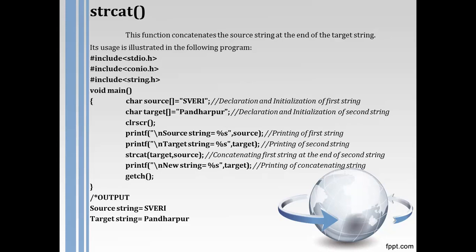But the third printf statement will store the target string as it is, and at the end of the target string the source string will be attached. That means Pundarpur query, the combined string, will be formed in the target string. Hope that this part is also understood by you.